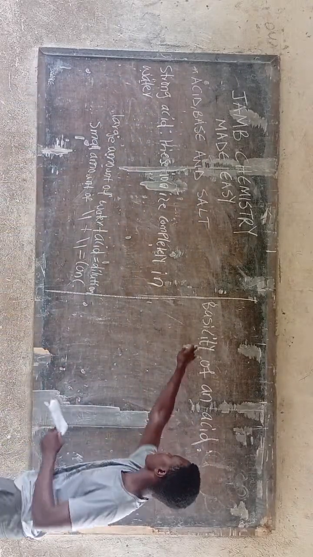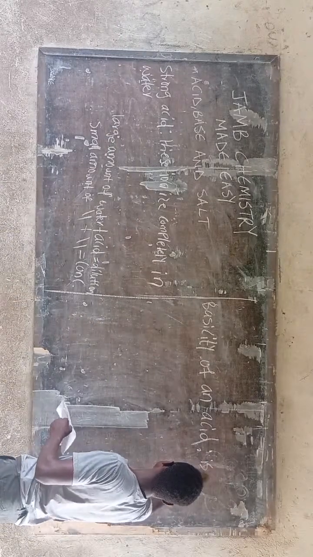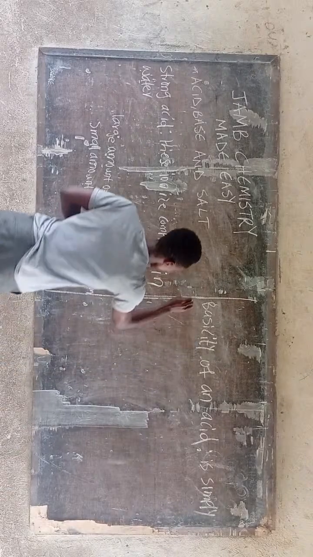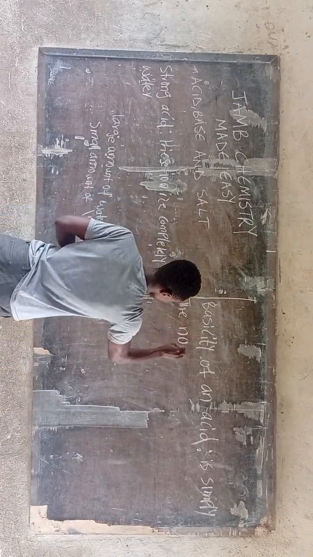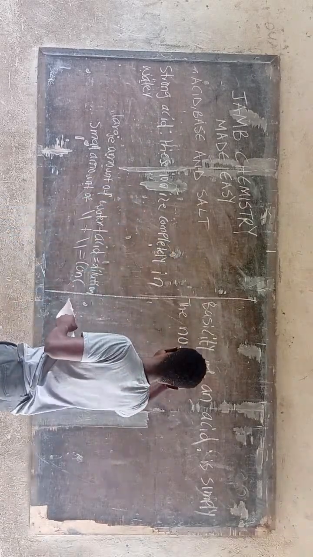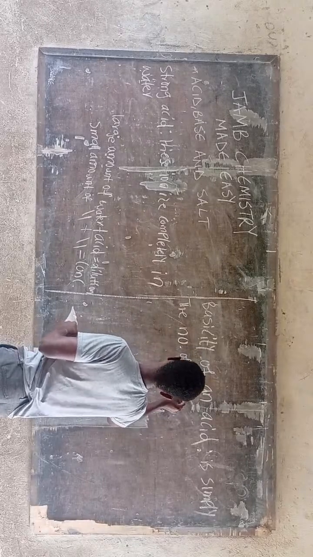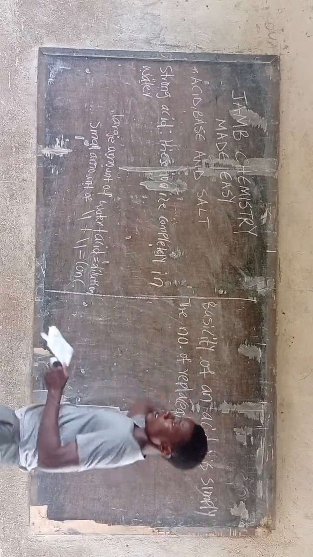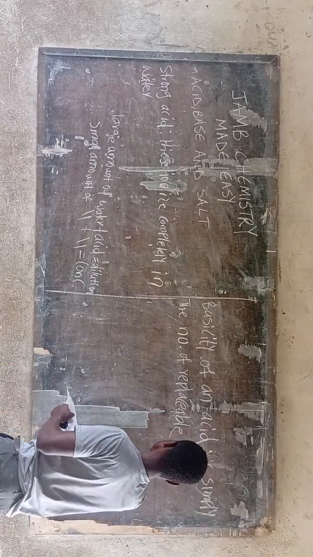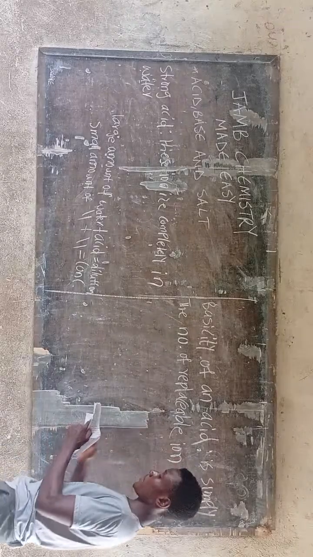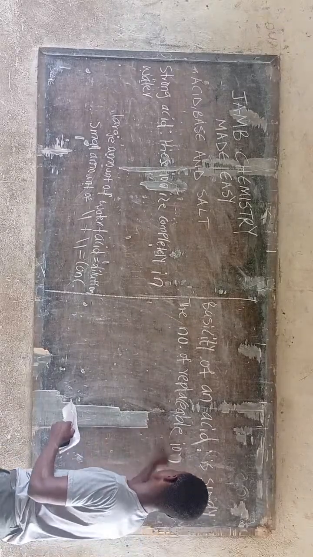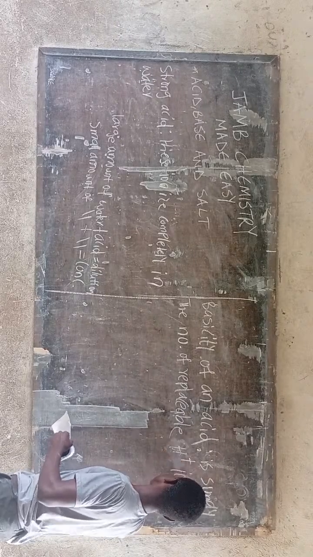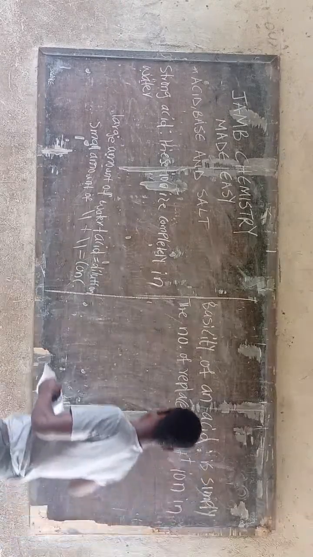The basicity of an acid is simply the number of replaceable hydrogen ions in one molecule of an acid.